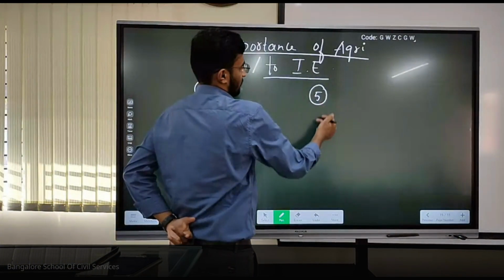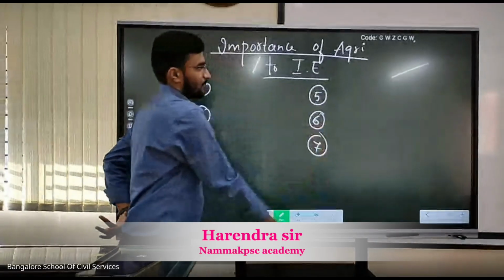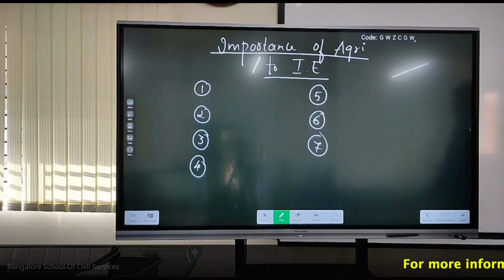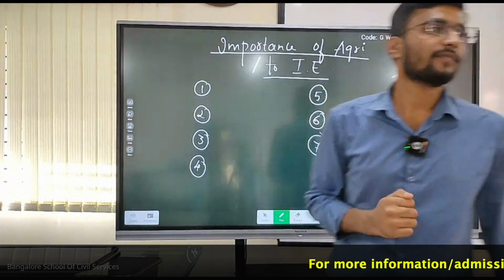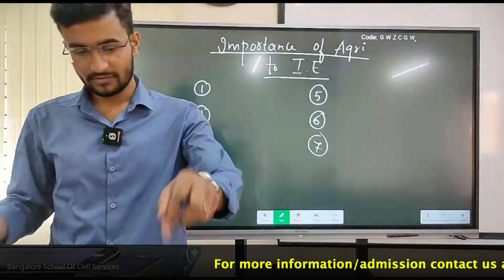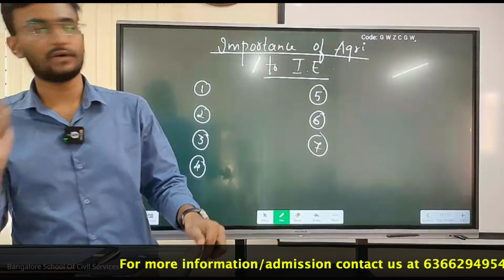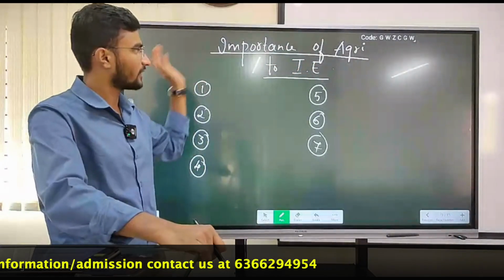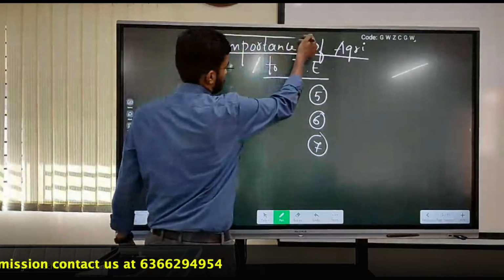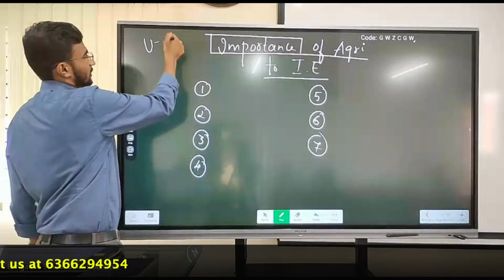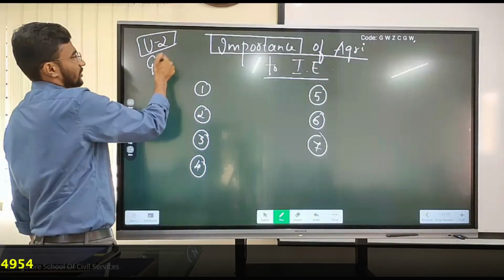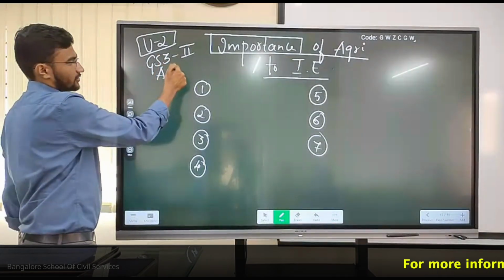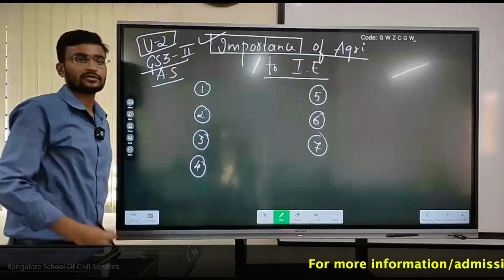First, should we study only the significance of agriculture to our Indian economy, or should we study the basic concepts of agriculture? The topic says importance of agriculture to our Indian economy, or I can say towards our rural economy. What are the different things we need to study, or purely do we need to study the importance? This is with respect to Unit 2 of GS 3 Section 2, that is natural science. In our agricultural science topic, we have exactly discussed the importance of agriculture.